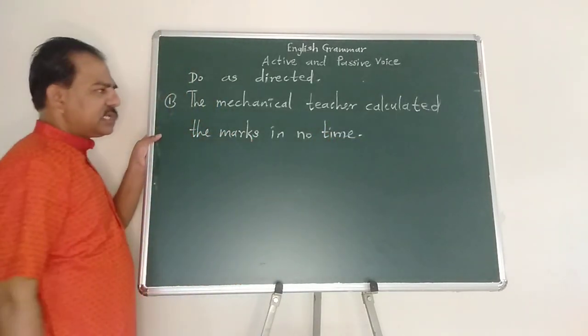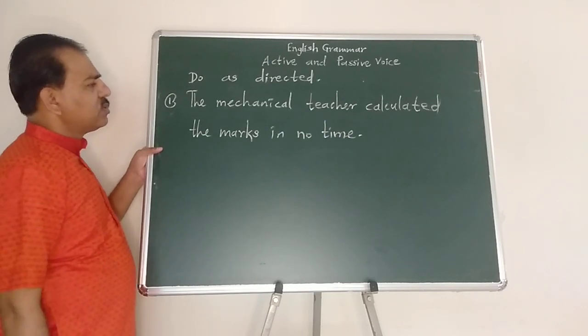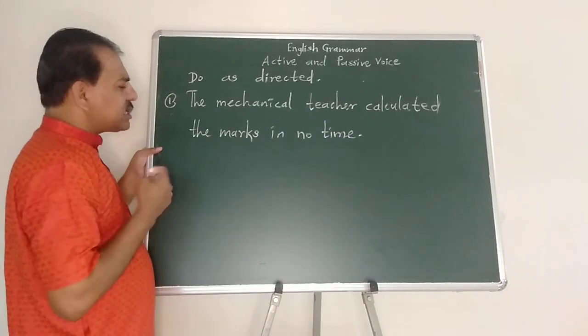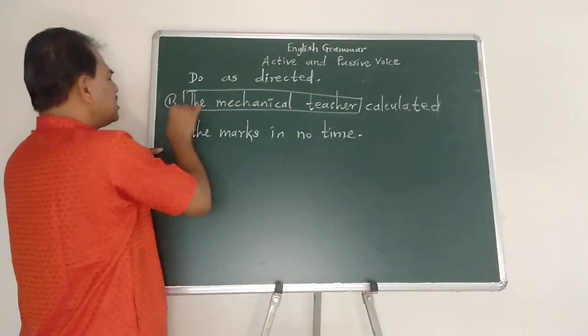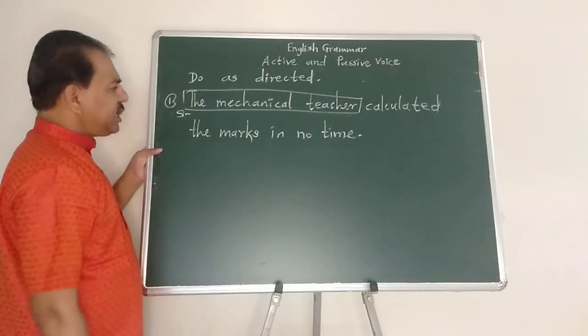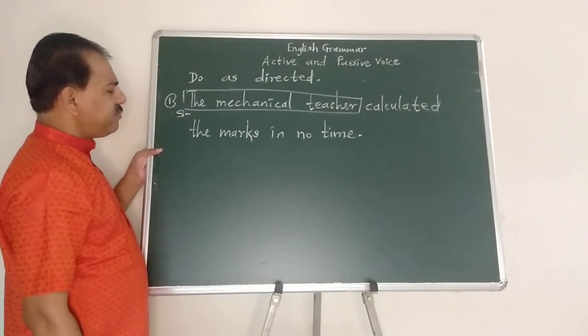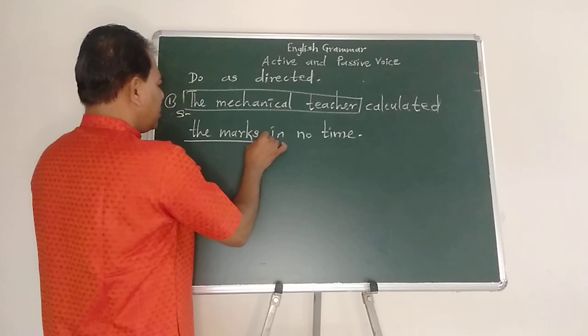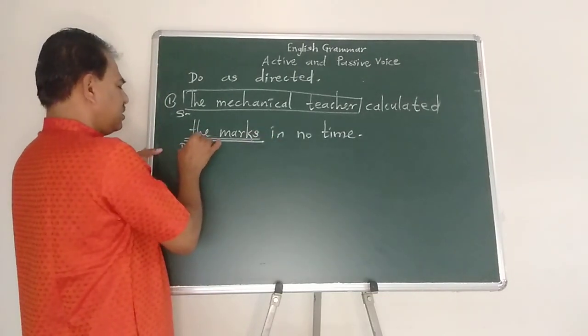The mechanical teacher calculated the marks in no time. Who calculated the marks in no time? The mechanical teacher. We got subject. What did the mechanical teacher calculate in no time? The marks. We got direct object.